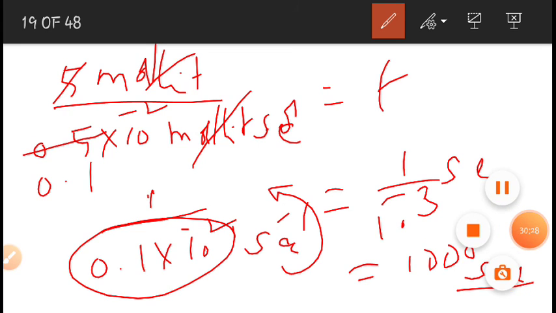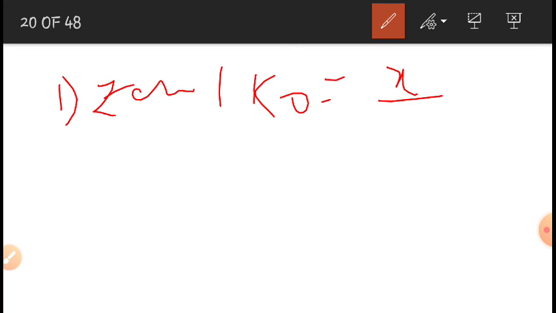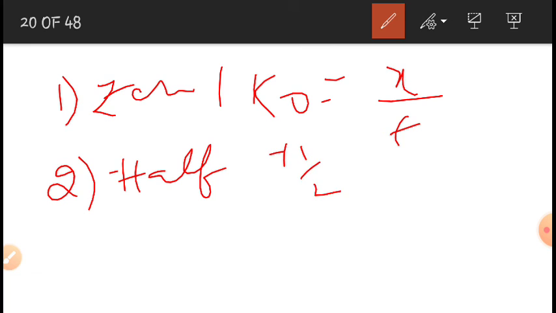With this I am going to conclude this lecture. We have discussed zero order reaction and the rate constant of zero order reaction, K naught is equal to x by t, and derived the equation for the half-life of zero order reaction, half-life is equal to A by 2K naught.